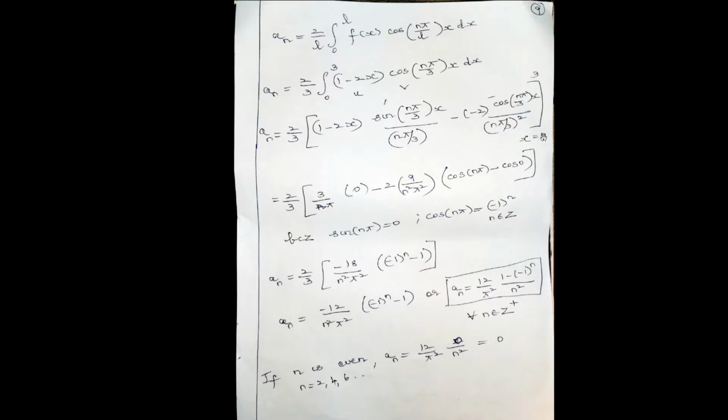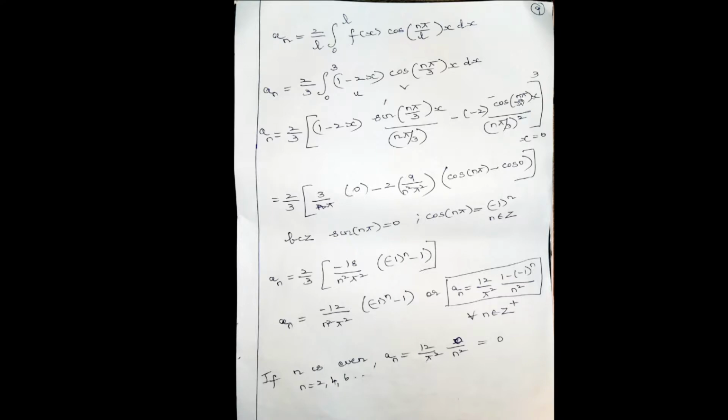When x takes the lower limit 0, sine 0 is 0. So the first term is 0 for both the limits. Now the second term, there are 3 negative signs. So minus 2 into, what is this? N square pi square by 9. Take the reciprocal, minus 2 into 9 by n square pi square.